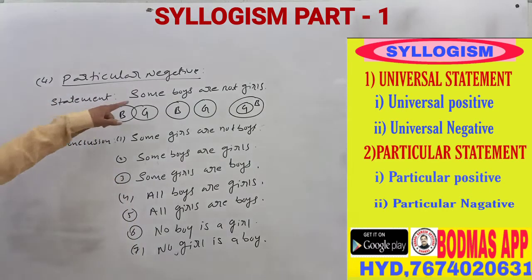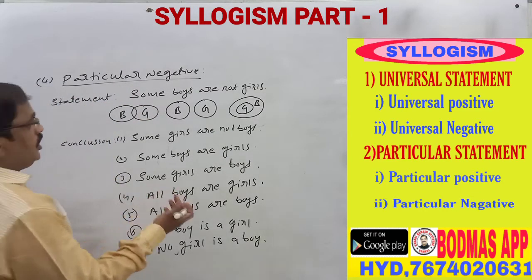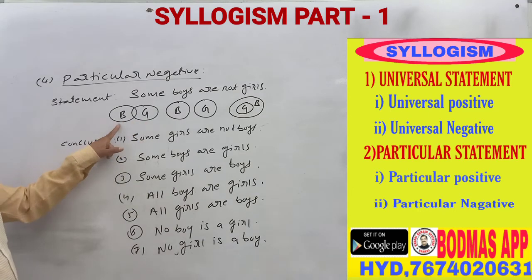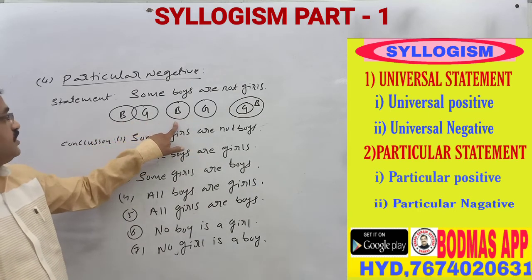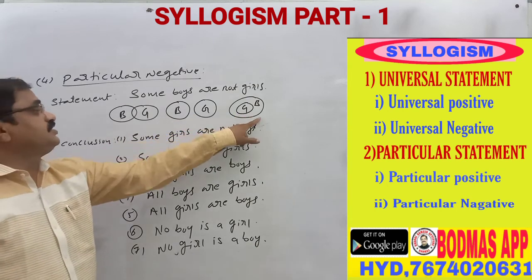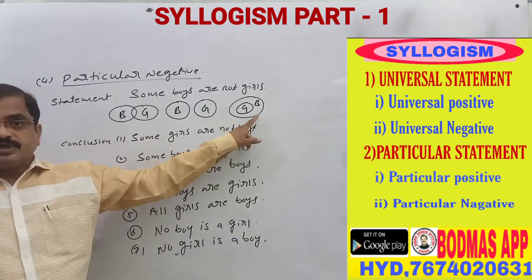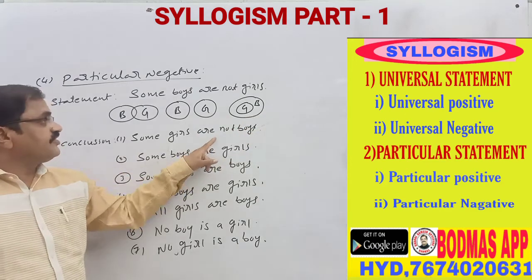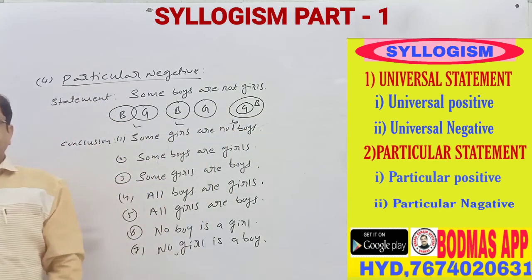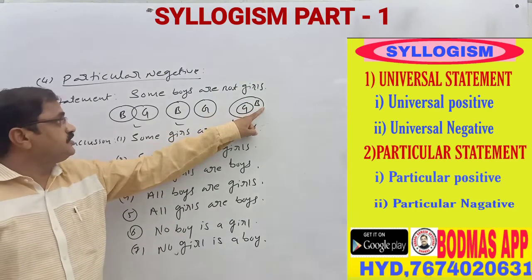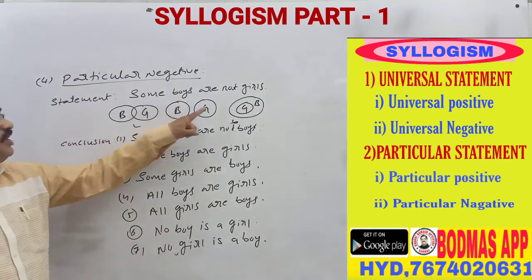So come to here, some boys are not girls. Some boys are not girls means nothing but some girls are not boys. Here right answer. Here some girls are not boys, wrong answer. Why? This is right, this is wrong. Some girls are not boys, some boys are not girls.